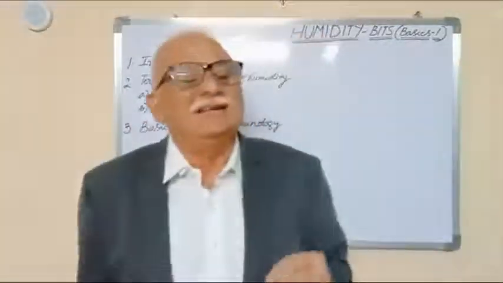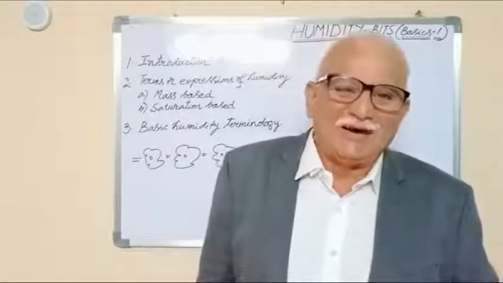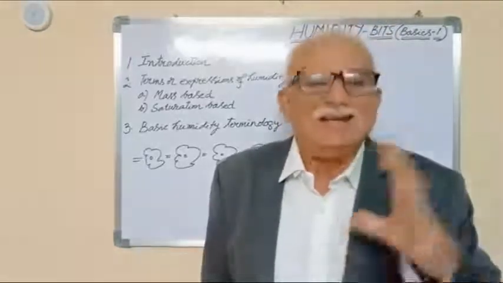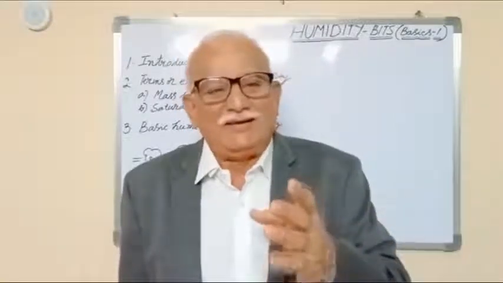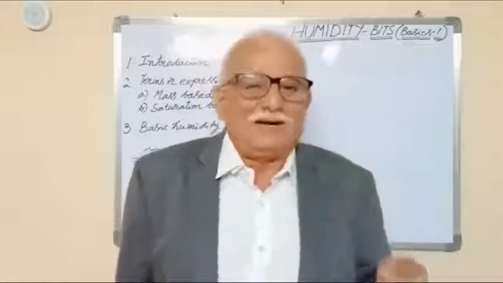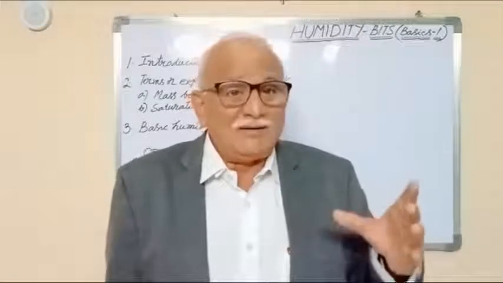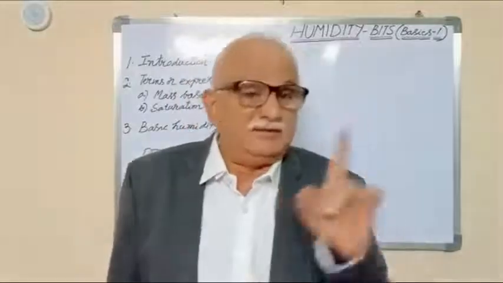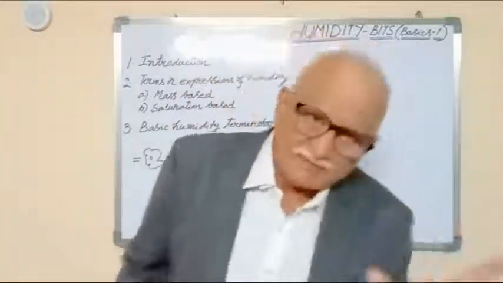The first bit in humidity is: the water vapor content in the atmosphere is known as dash, or it may be asked in the multiple choice. The water vapor content in the atmosphere is known as humidity. Now, once we talk of water vapor content, the possible bits are in the first chapter. The water vapor content present in the atmosphere ranges from 0.02 to 4%. This bit will come in the atmosphere bits. Just for your academic interest, once again I am repeating.